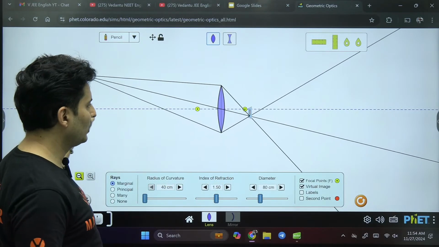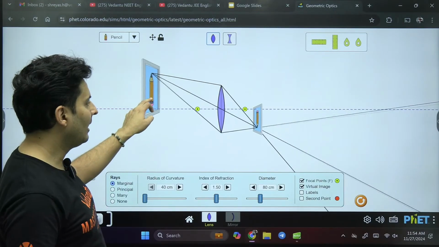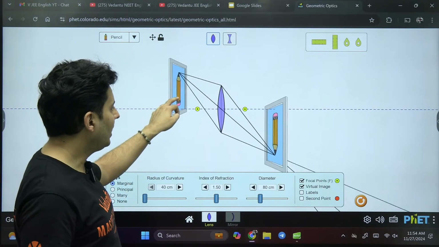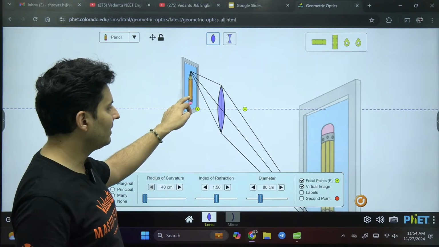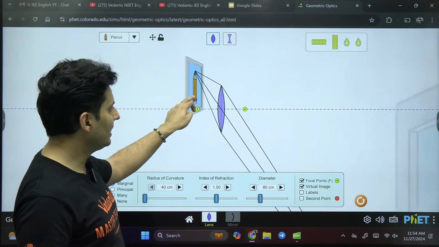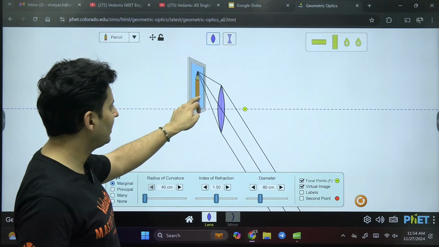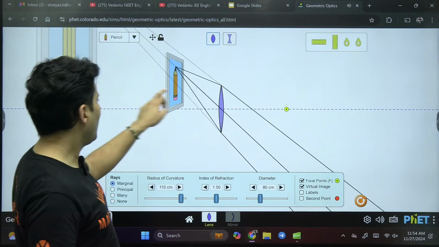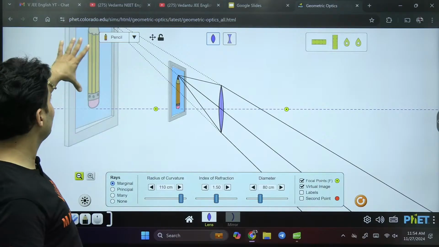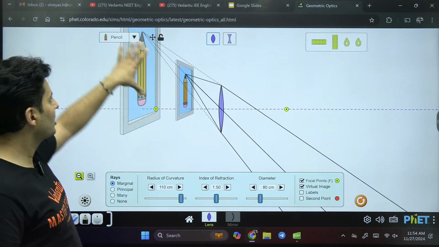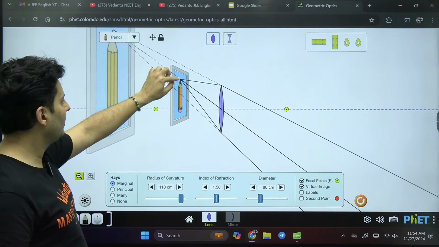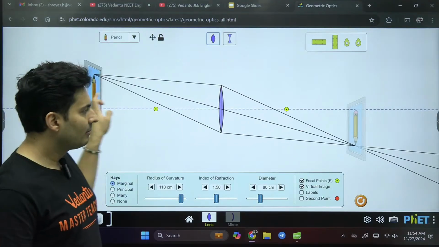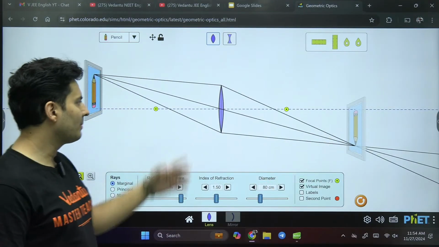As you bring it closer and closer, the image becomes enlarged slowly, but it is still smaller than the original object. But it is inverted until you make it go towards the focus. Once you go to the focus, you will see that's it. It is not formed because the rays will become parallel. After this point is where the image will be enlarged. As you can see, there is a virtual enlarged image of that particular pencil which is formed over here. This is virtual. This was real because the rays are meeting at this point. That is what happens for a convex lens.